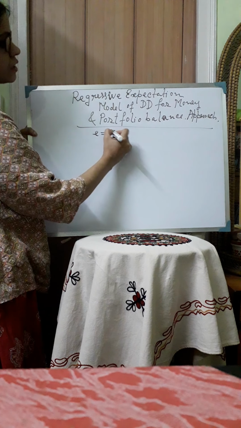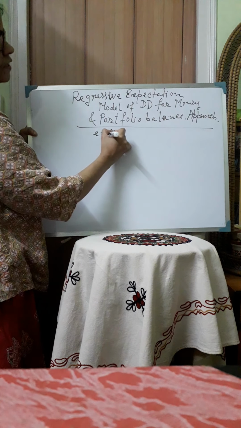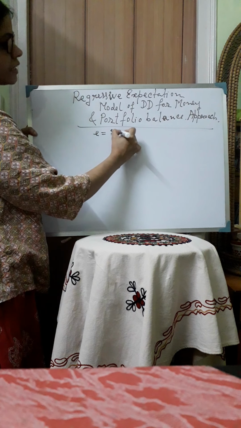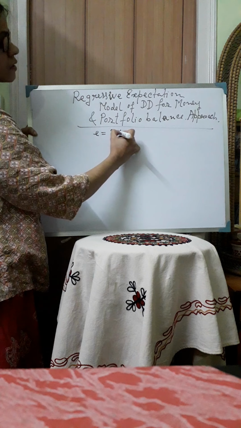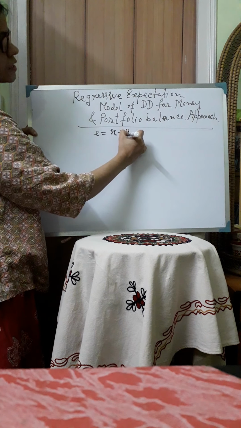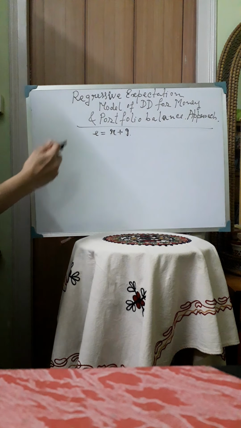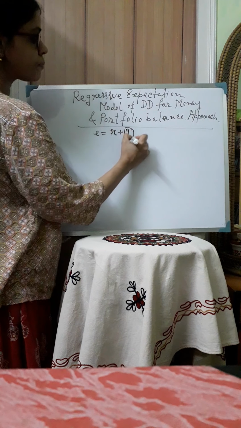The first is the rate of interest that he can earn by investing in the bond, and the second component is the capital gain. Now capital gain is basically the change, the rise in the price of bonds.